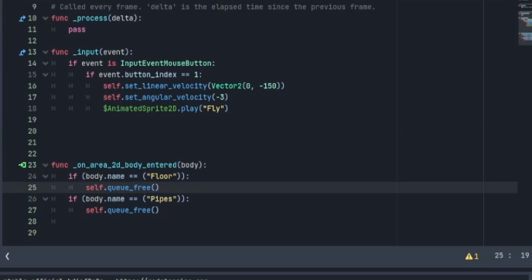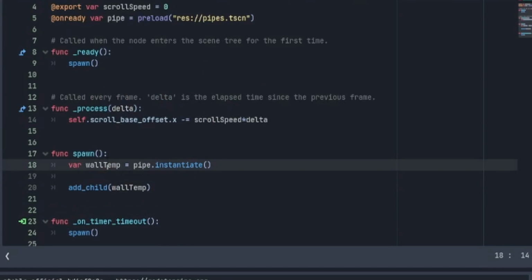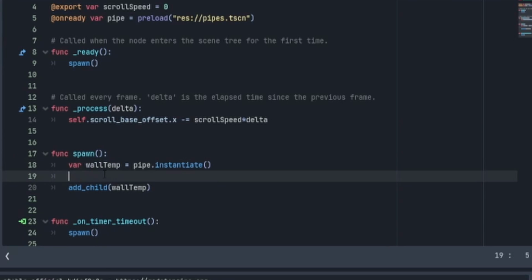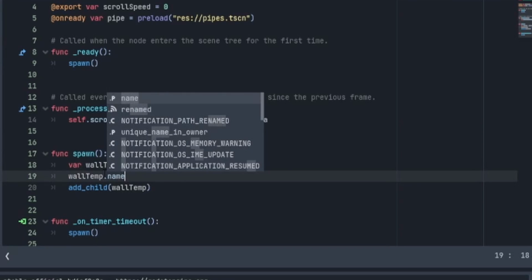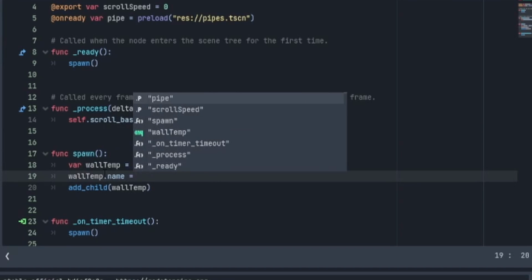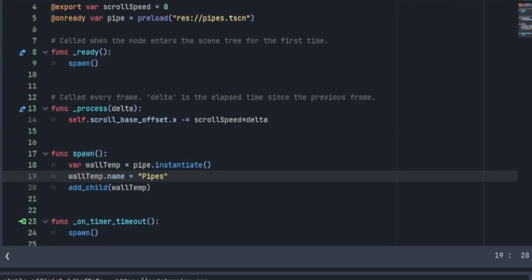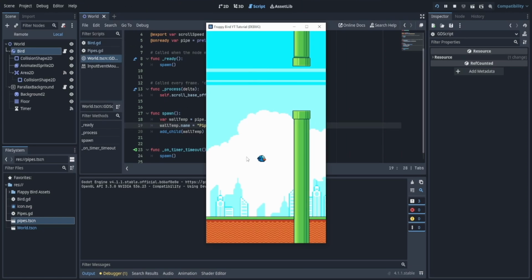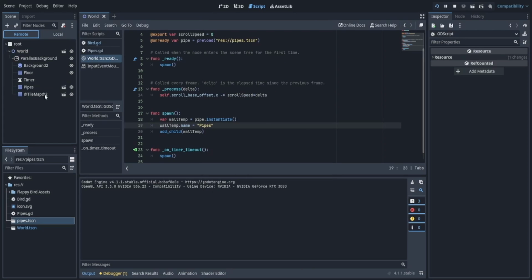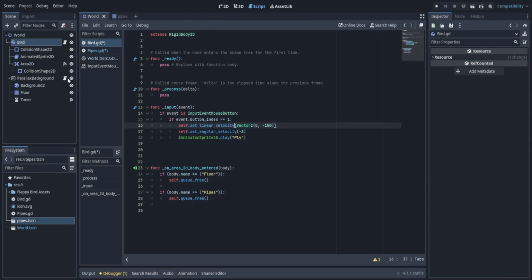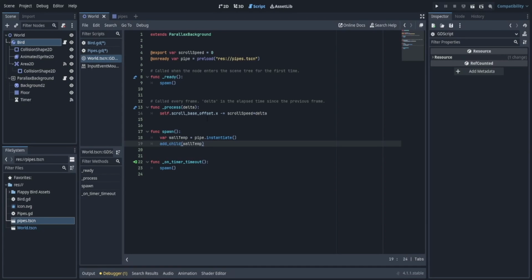So let's go back to our parallax background, and we're going to take our wall temp, and we can actually take the dot name, which is a property, and rename it. We're going to rename it to pipe, or pipes. Now this might work. Let's play and take a look in our remote section. Doesn't seem to work. Now, why is that? The reason it wasn't working is because we were renaming it every time to the same thing, but it wouldn't do that because we already had one that existed with the same name.